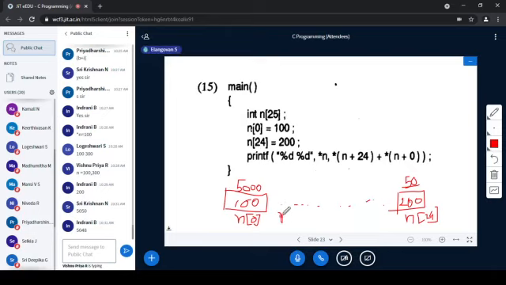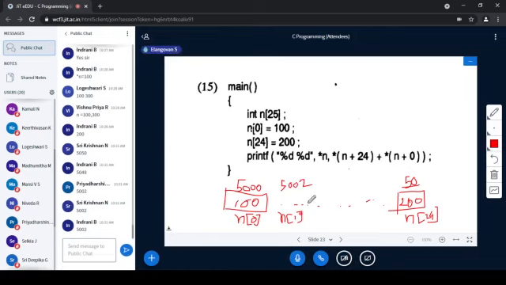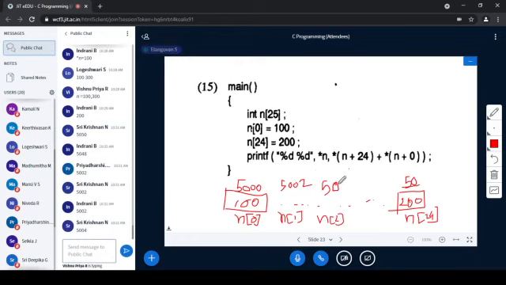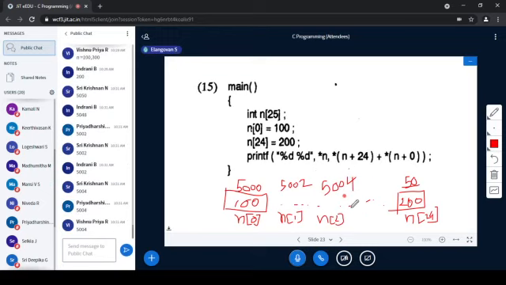What is the address of n of 1? The address of n of 1 is 5002. Clear? Very good. So this is 1 into 2. The address of n of 2 is 5004. So 1 into 2 is 2, 2 into 2 is 4, likewise 24 into 2 is 48. 5048 is the correct value.